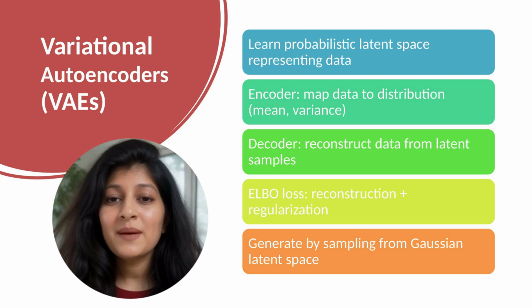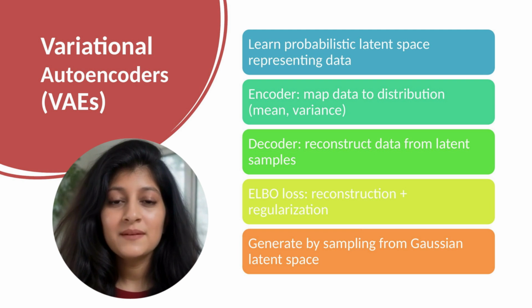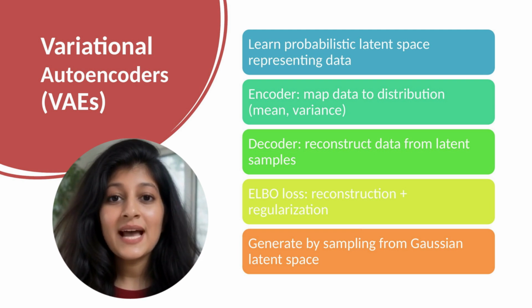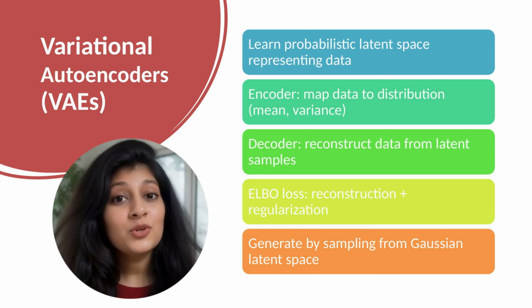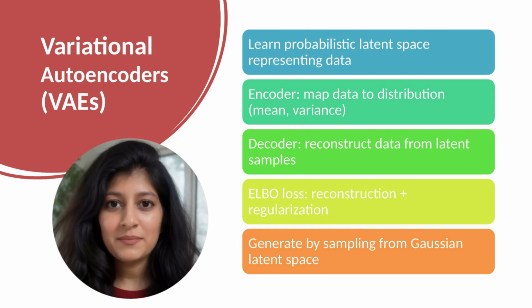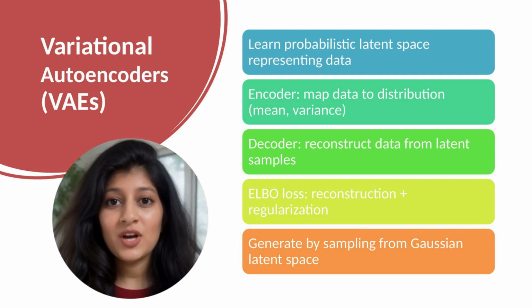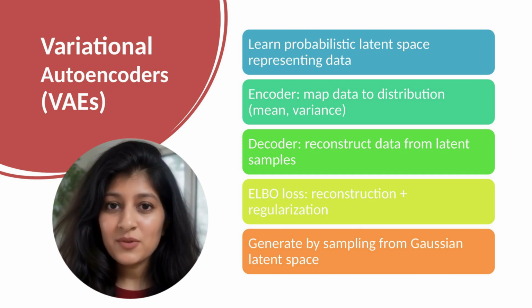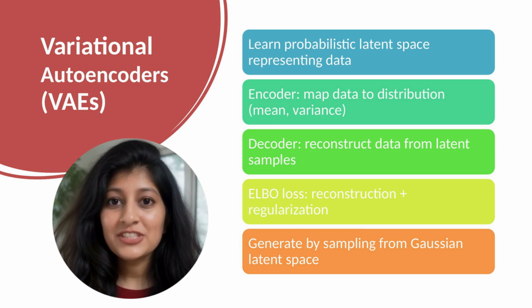Standard autoencoders map data to a fixed point in latent space. VAEs map to distributions. During encoding, output means and variances. During decoding, sample from these distributions, then reconstruct. This adds randomness and ensures latent space follows a known distribution. The loss has two terms balancing two objectives. Reconstruction loss measures how well we reconstruct original data from a latent sample. The KL divergence regularization term ensures latent space stays close to a standard Gaussian distribution.